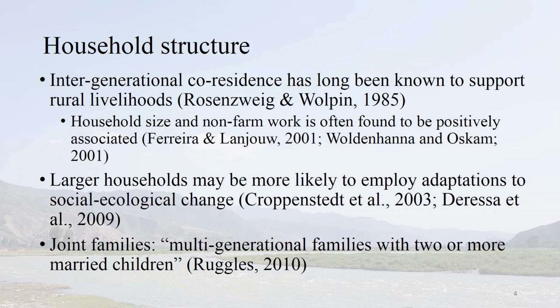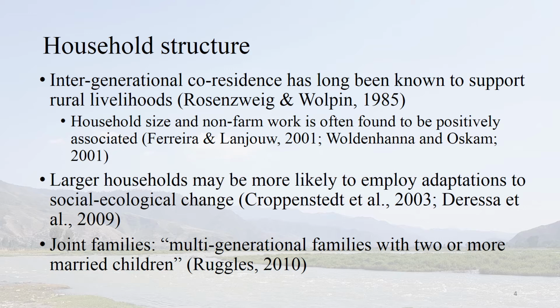Another influence on adaptive capacity at the household scale is the household structure or size. That is, how many people are a part of the household and how many generations are a part of that household, or how many wage earners or children are there. Generally, it has long been understood that intergenerational co-residence supports rural livelihoods. For instance, it has been repeatedly found that larger households are more likely to have off-farm income sources and are more likely to employ adaptation strategies.